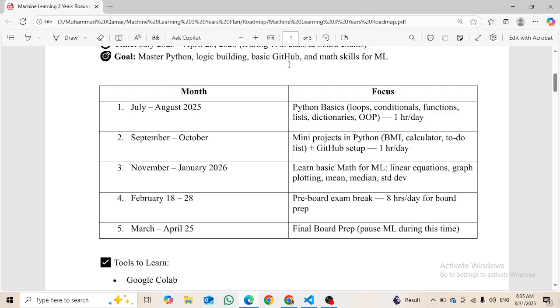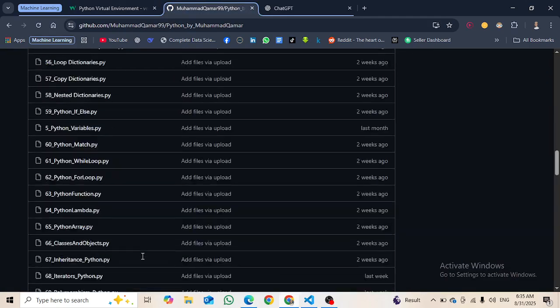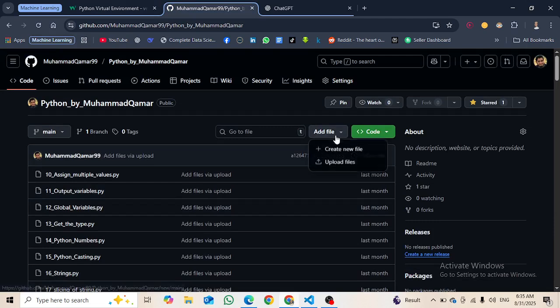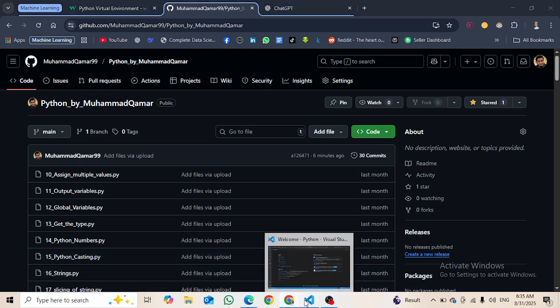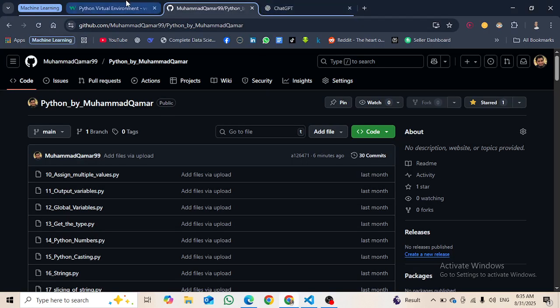We are already using it, but we have just learned a few things about GitHub. I am not using it that much, I'm just doing everything manually, like clicking here, uploading from here. So we will learn to control GitHub from my VS Code also.